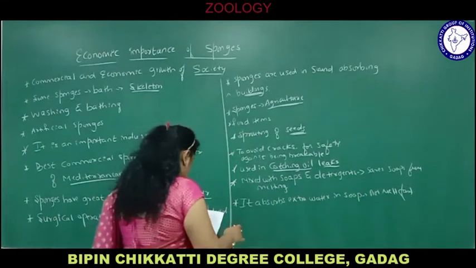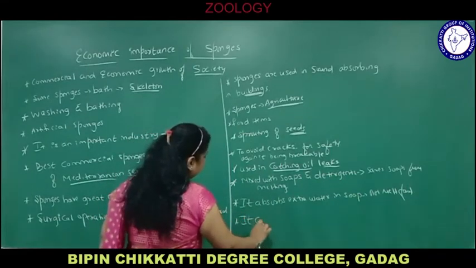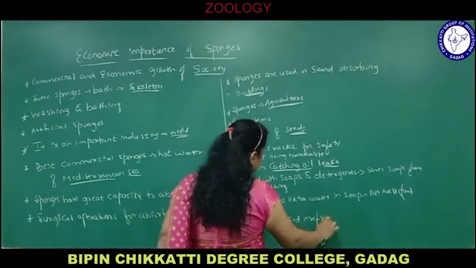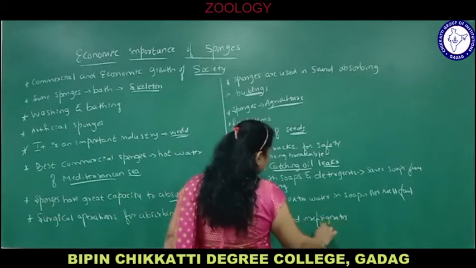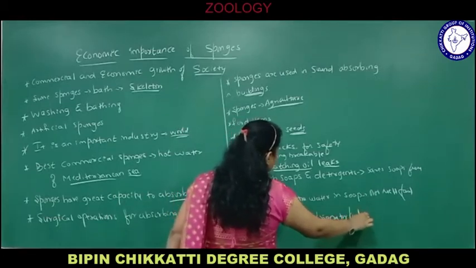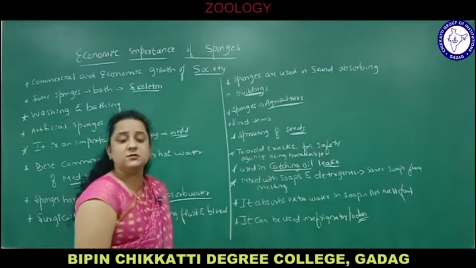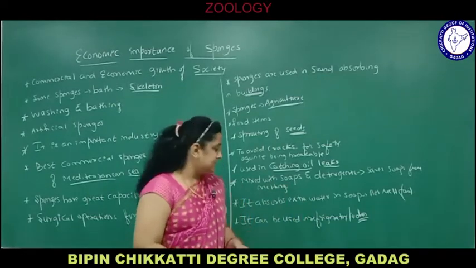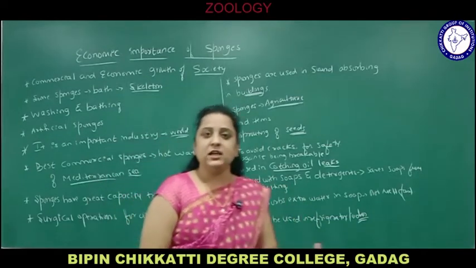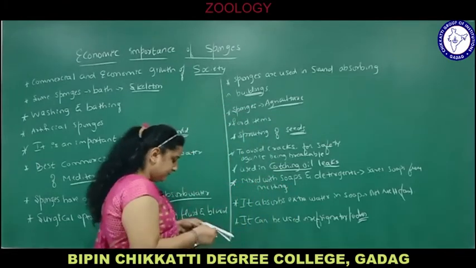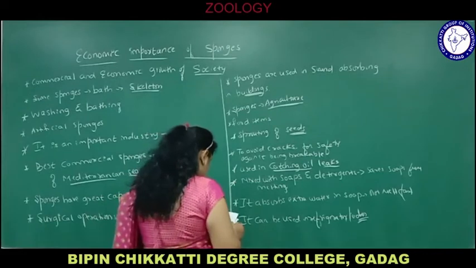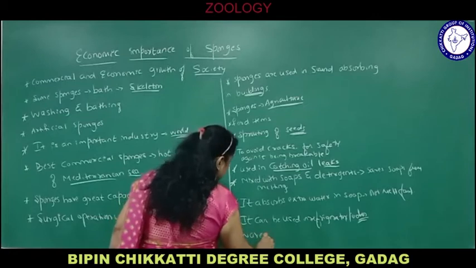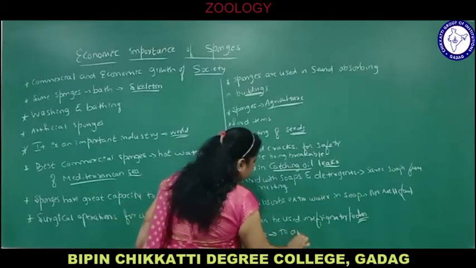Next one, it can be used in the refrigerator to avoid stinking or any odor in the refrigerator. We keep so many food items in the refrigerator, to prevent fungal infections or fungal attack, you can say. So if we use sponges in the refrigerator, it will absorb all the odor by sprinkling it in a small amount. Next, it is also used in warehouses to avoid scratches.